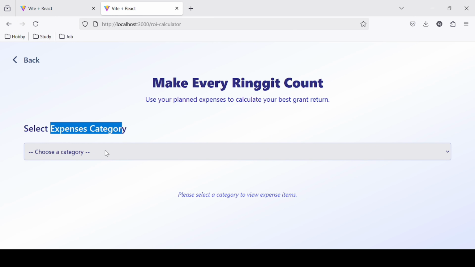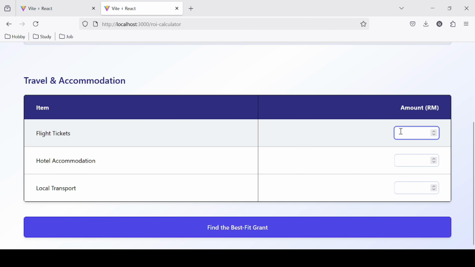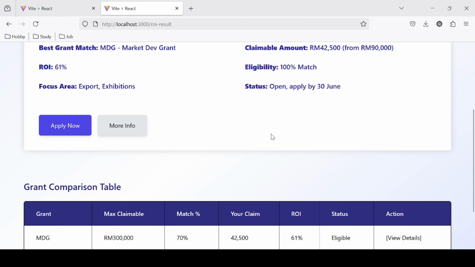Okay, let's talk about our last feature, which is the ROI calculator. Here you can see that first we need to check the business sector. After selecting the business sector, we can claim something. For example, for flight tickets, we can try to claim this one. Then here is 200, and here is 1,000, and then we can find the Pacific grant.